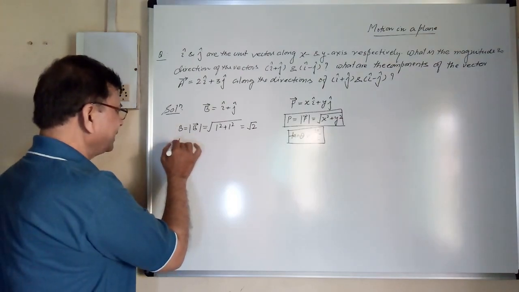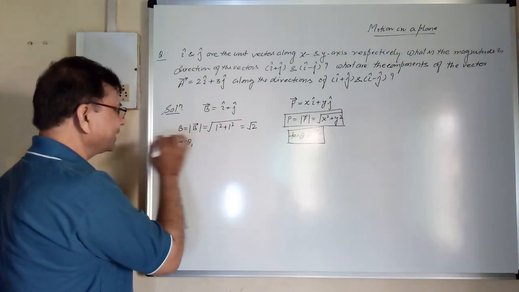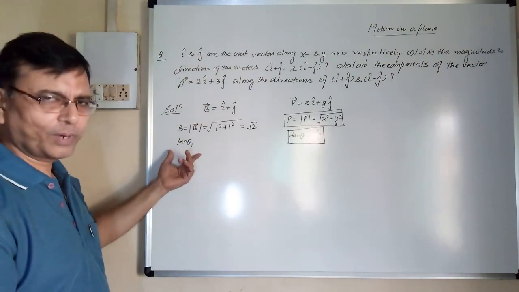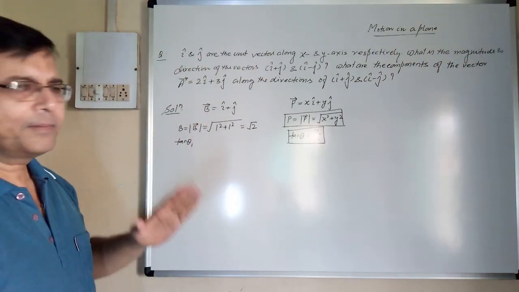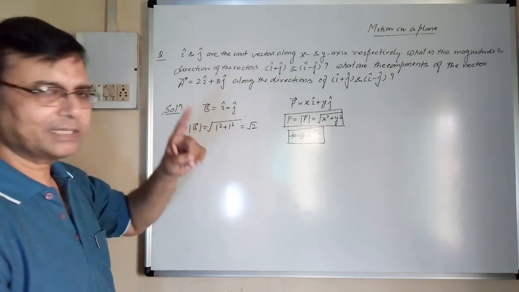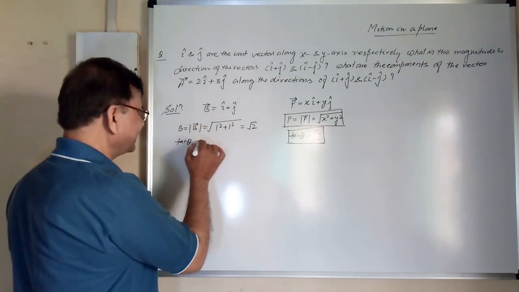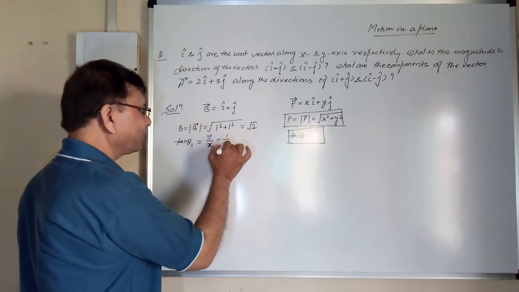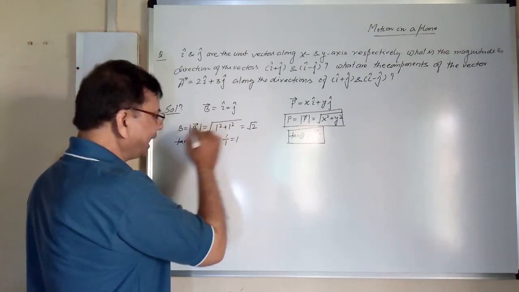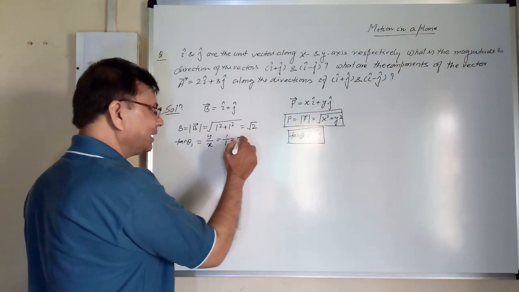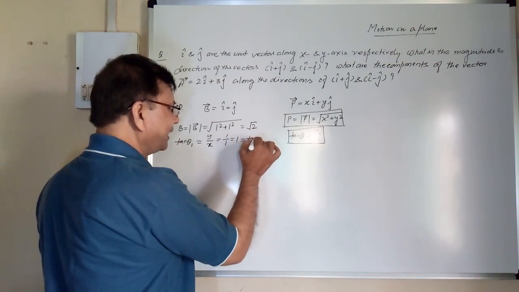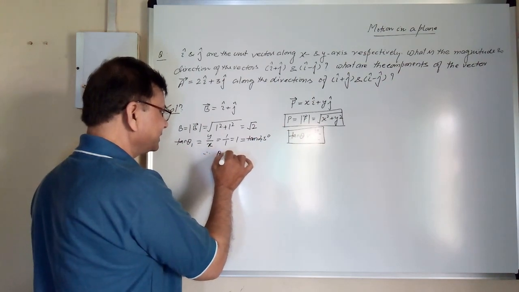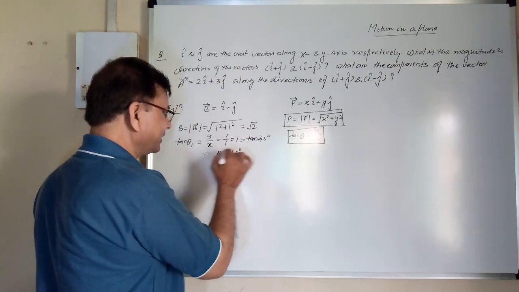About direction, suppose theta 1 is the angle made by this vector with x-axis. So tan theta 1 is equal to, according to definition, y by x, that is 1 by 1, that is equal to 1. And tan theta 1 is equal to 1 implies tan 45 degree. Therefore, direction theta 1 is equal to 45 degree.